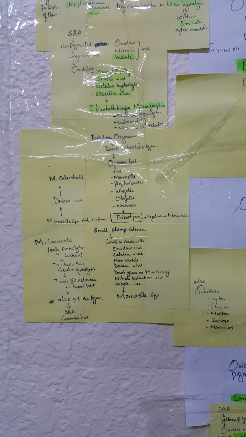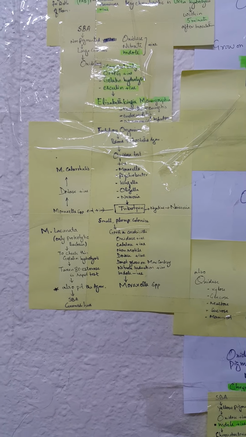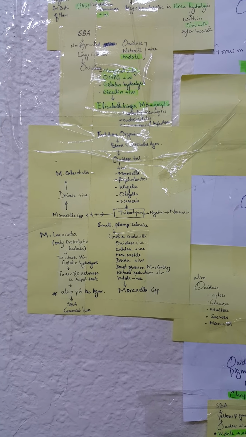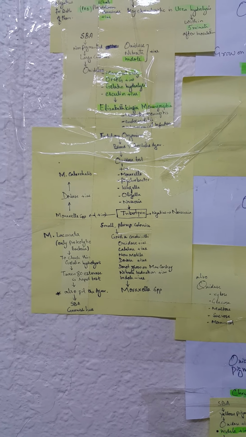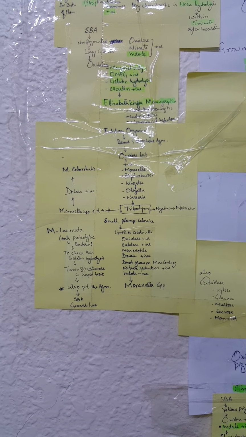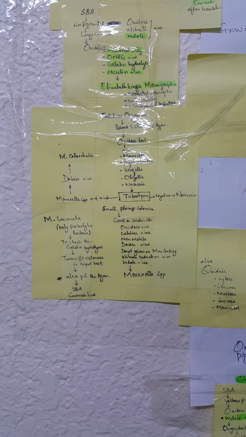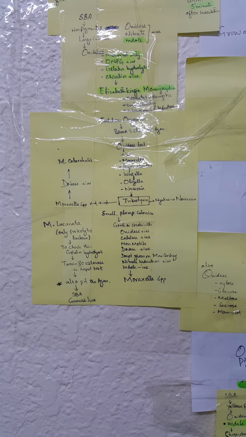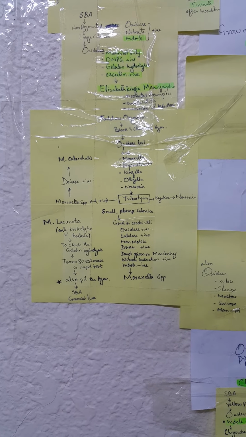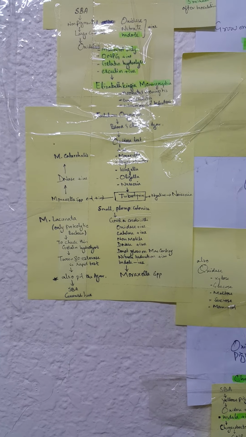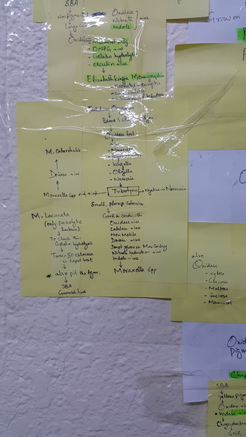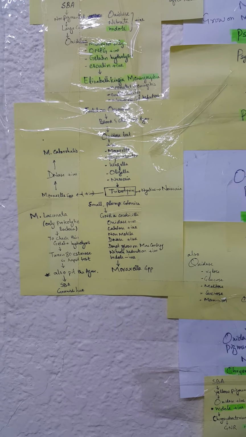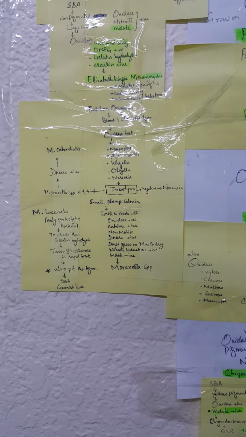In this species, there is one other species, Moraxella lacunata. It is the only proteolytic bacteria in this group. To check this, we use gelatin hydrolysis and a rapid esterase test, and this bacteria also causes pitting in the agar, in SBA, the sheep blood agar.